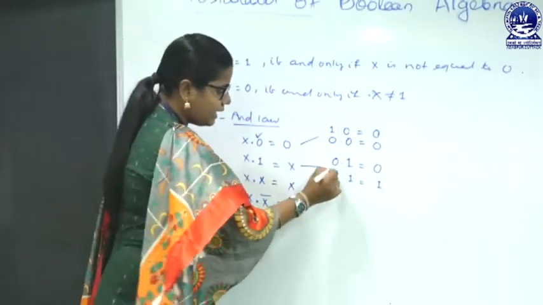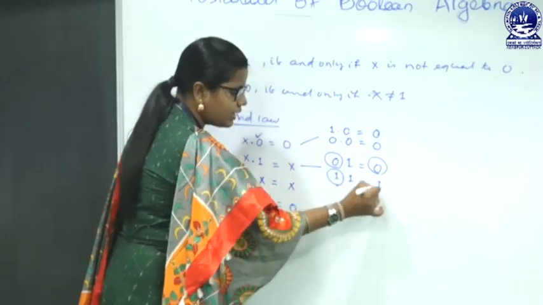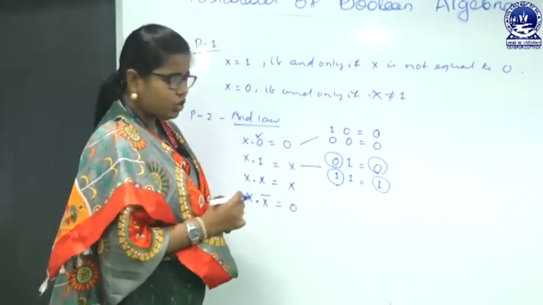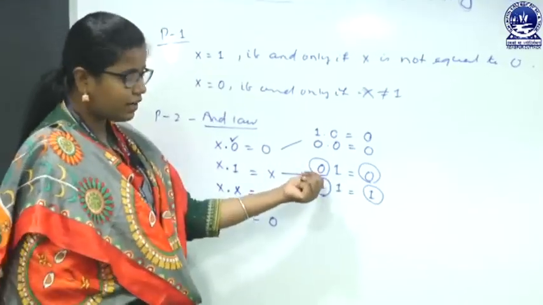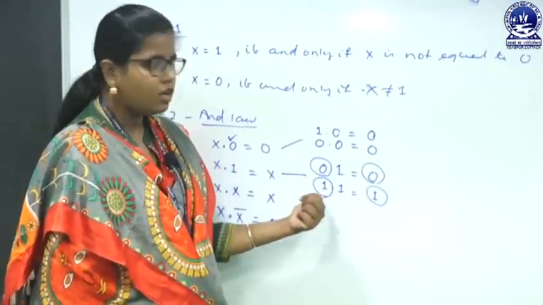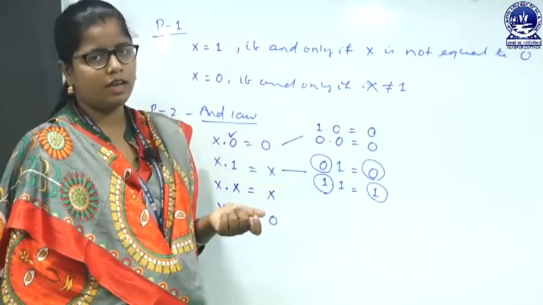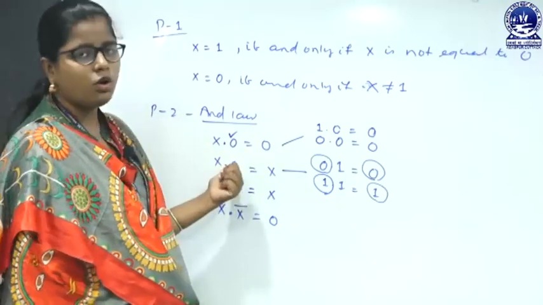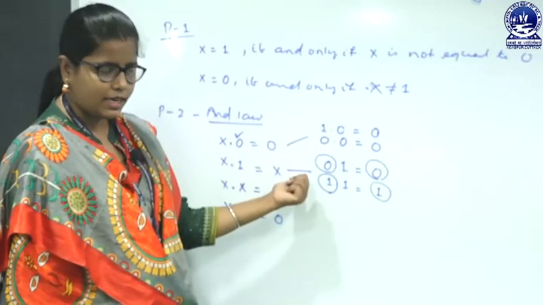So, x multiplied with 1 is equal to x, because when x is 0, the answer is 0, and when x is 1, the answer is 1. So, it depends on the value of x. So, x logical multiplication with 1 is always written as x.